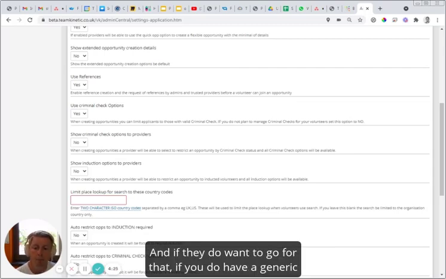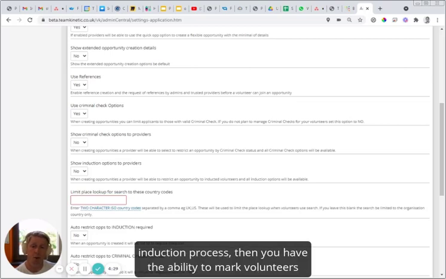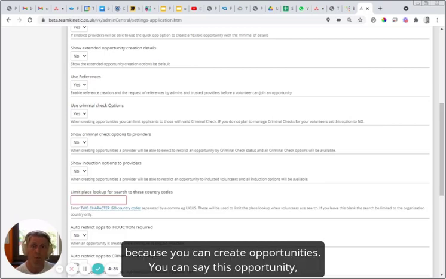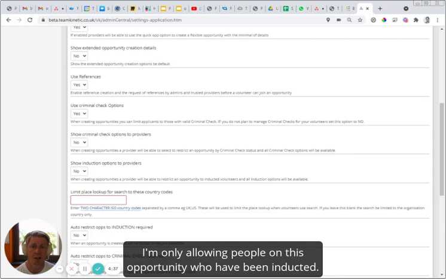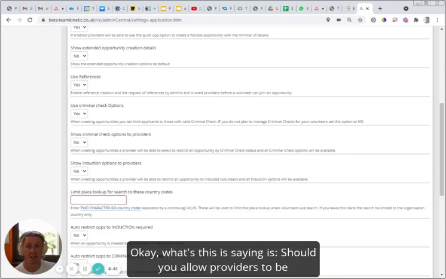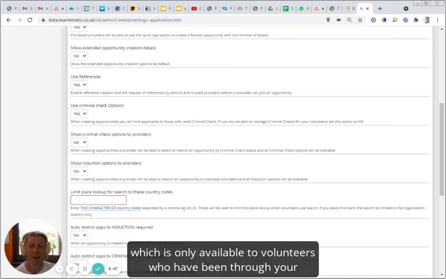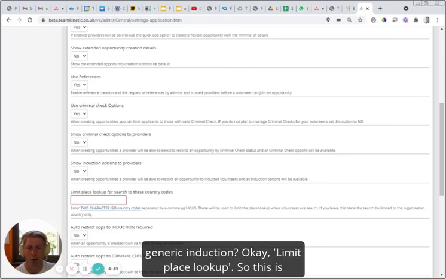If you do, you have the ability to mark volunteers down as inducted. That's fine because you can then create opportunities and say this opportunity is only for people who have been inducted. What this option is saying is, should providers be able to create an opportunity which is only available to volunteers who have been through your generic induction?